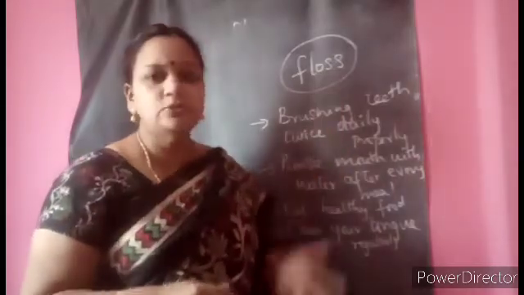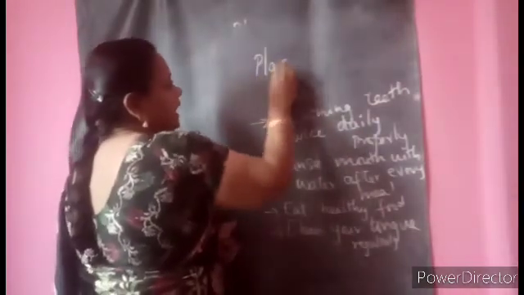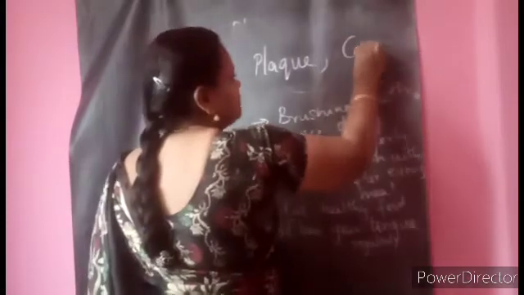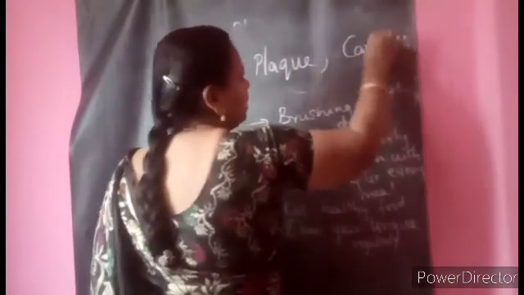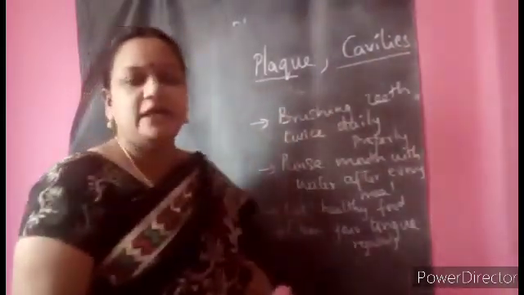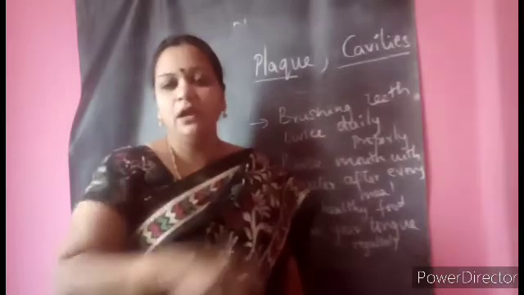So when you do all this, what can we avoid, children? We can avoid the conditions you saw in the picture. The first condition is plaque, that is the yellowness in your teeth, and also cavities. These both can be avoided when you are following this. Plaque is a condition where the teeth become yellowish, and a complete layer forms on them.